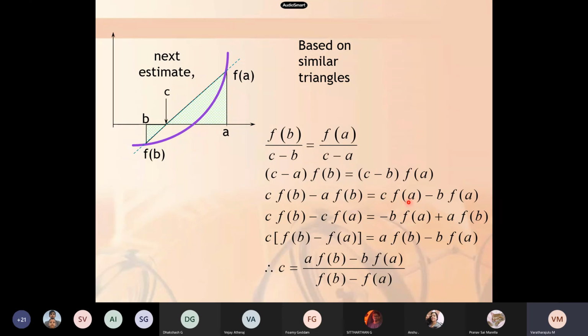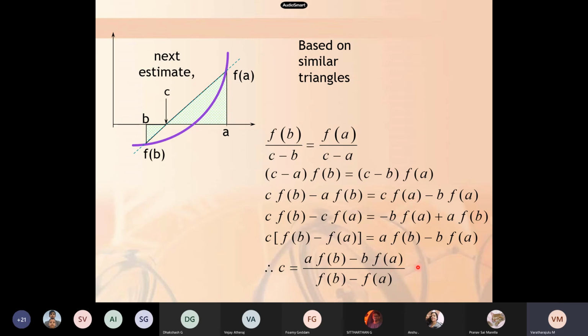Taking c on one side, c into f of b minus c into f of a equals a into f of b minus b into f of a. Taking c out, c times f of b minus f of a equals a into f of b minus b into f of a. So c is a into f of b minus b into f of a, divided by f of b minus f of a.